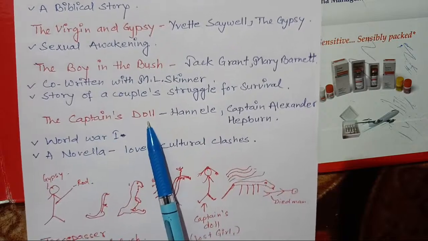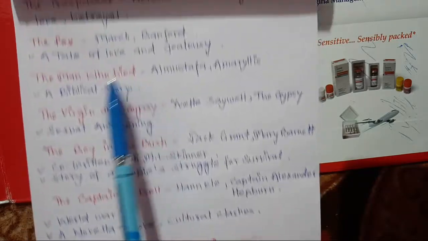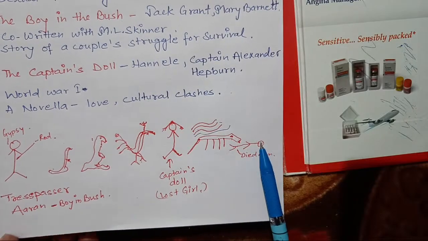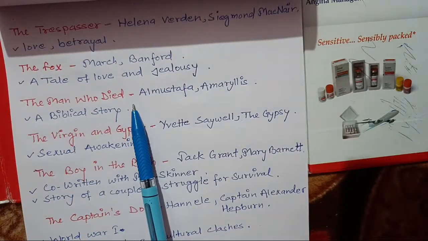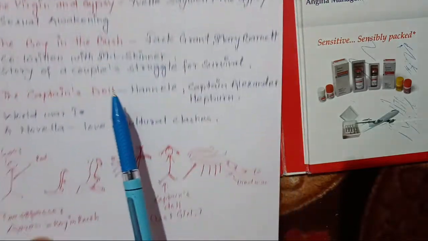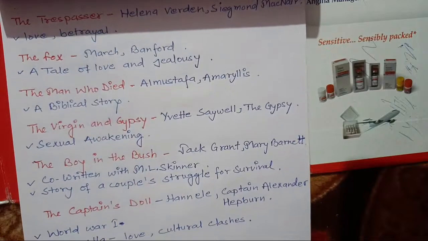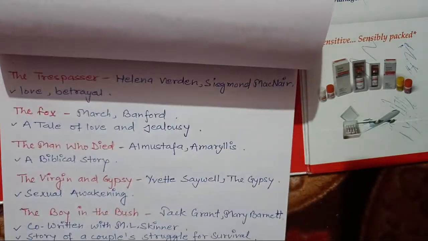And the Captain's Doll, boy in the bush, the man who died. So with this you can remember the dead man. Okay, The Man Who Died. Fox, simply you will have a picture of a fox here. And The Trespasser, Aaron is a trespasser. So you can remember it like this.